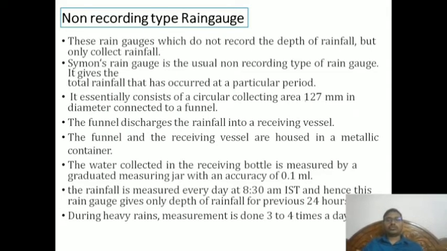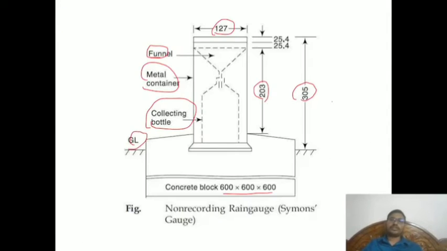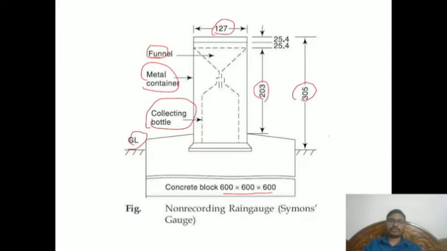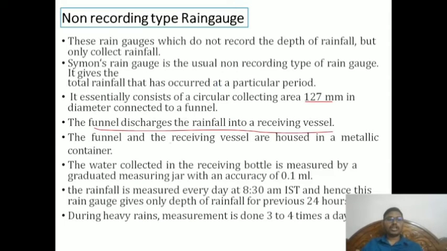The top, as I mentioned, is 127 mm, a standard size for non-recording rain gauges. The funnel discharges the water into the vessel; the rainfall comes in and goes from here to here.